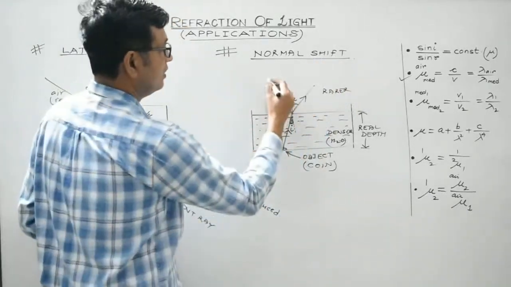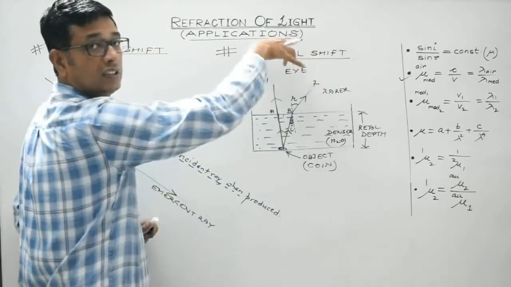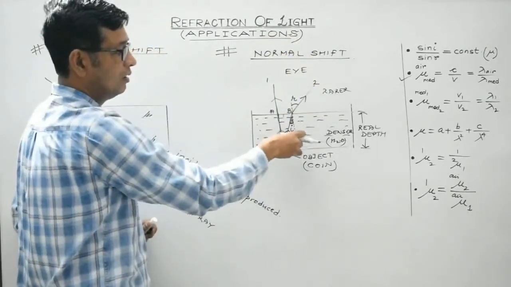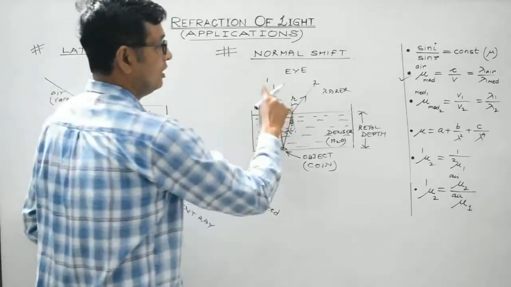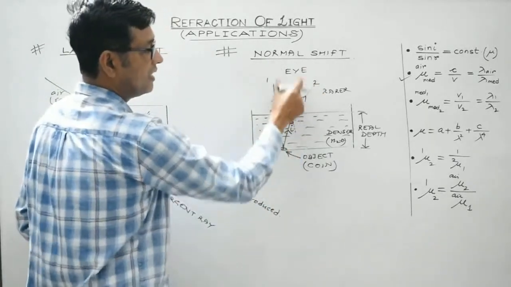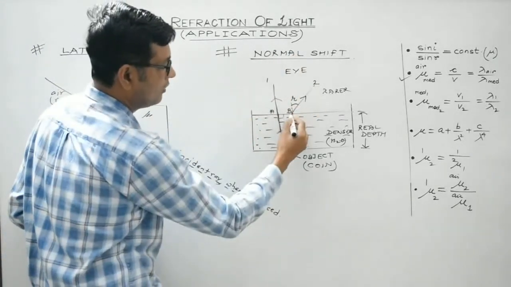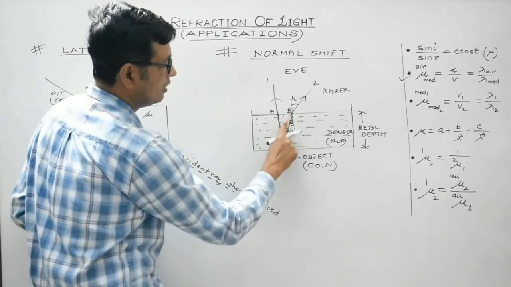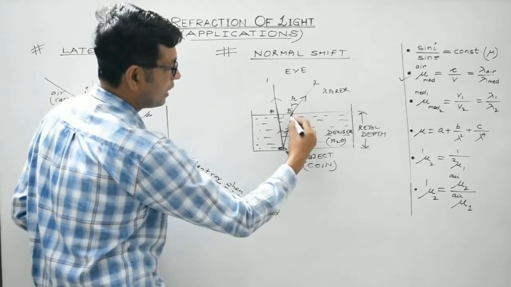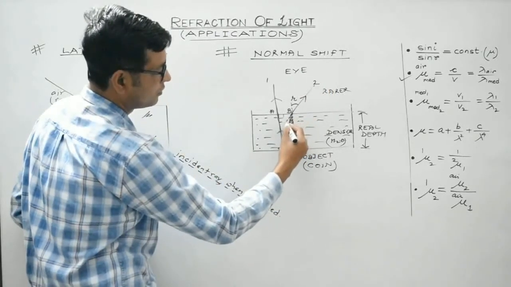Right? These two rays enter the retina of the eye. Suppose the observer is here and intends to see this point. So when these two rays enter the retina of the eye, it will appear as if these two rays are coming from a point somewhere over here. Produce it in the backward direction, like this.